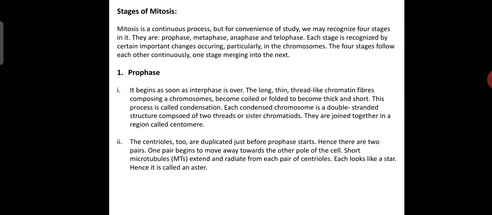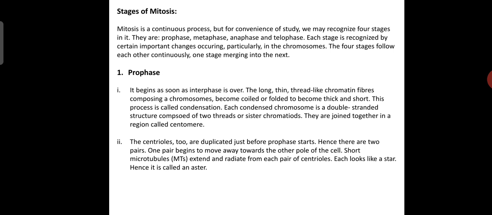Each stage is recognized by certain important changes occurring particularly in the chromosomes. The four stages follow each other continuously, one stage merging into the next. First we see prophase. That is the first phase in the mitotic cell division. It begins as soon as interphase is over.